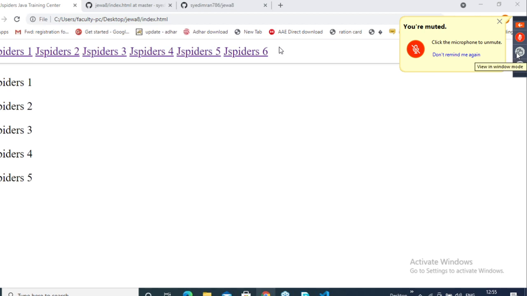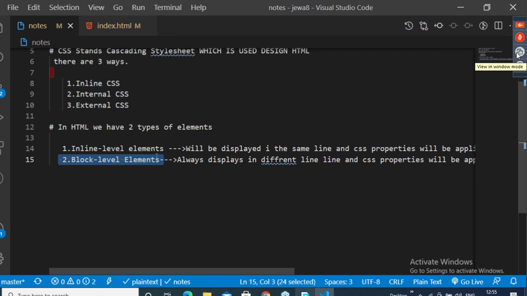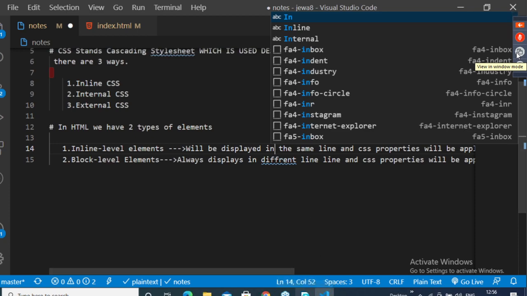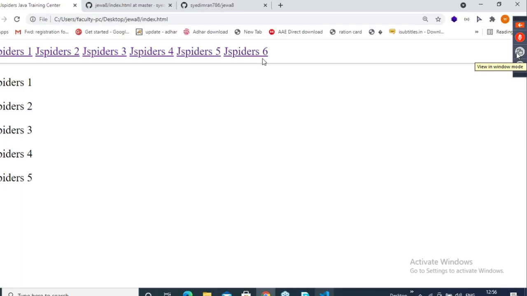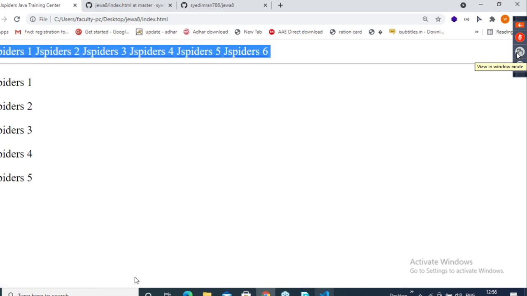Some of the students are saying yes for everything. See, inline level elements means what? They will be displayed in the same line. Is it displaying in the same line or a different line? If it is displaying in the same line, what do we call it, guys? We call it inline level elements.